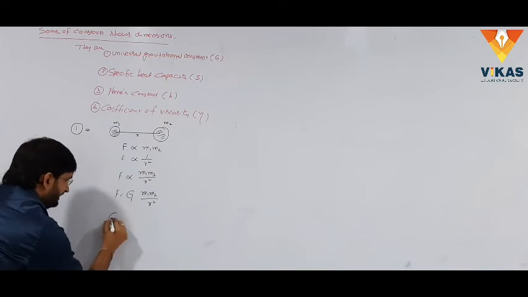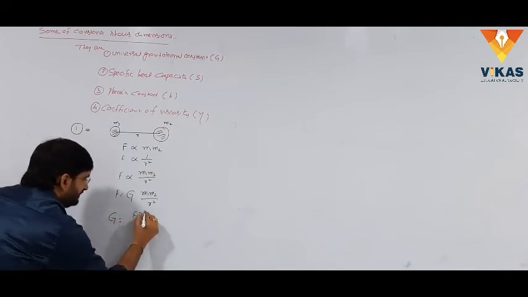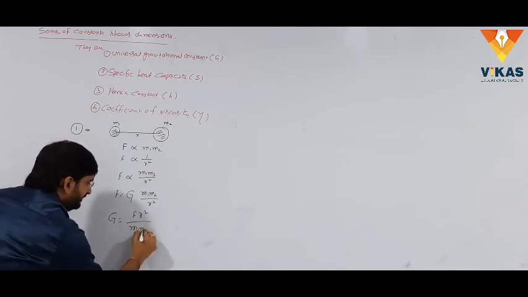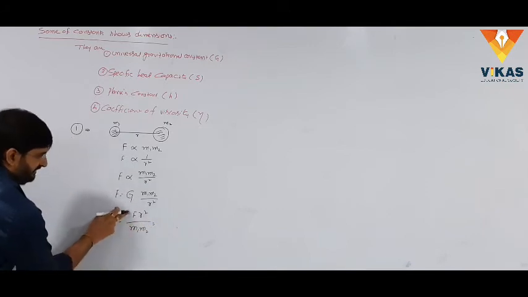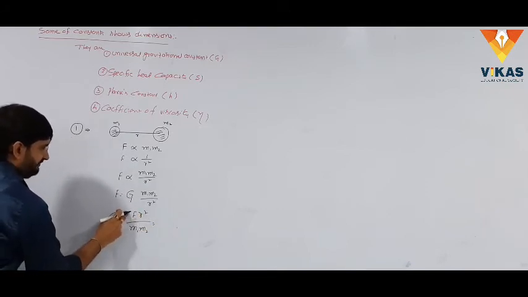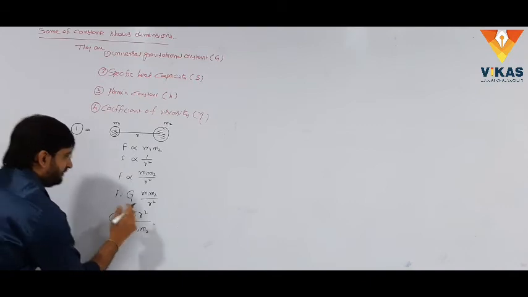Simply, we want to calculate the value of G. G equals F r square by m1 m2. For F r square by m1 m2, first of all, check it out: what is the dimensional formula for force?